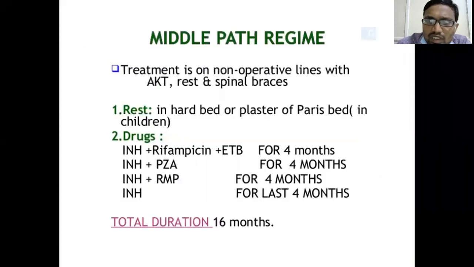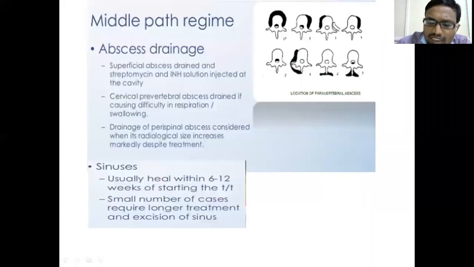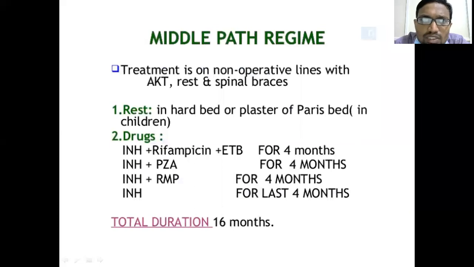Chemotherapy: initially what we give is anti-tubercular drugs, the 5 first line drugs. The second line drugs I have previously told. Isoniazid, rifampicin, ethambutol, pyrazinamide, and streptomycin. These are the 5 first line anti-tubercular drugs. There are different regimens. Middle path regimen is usually followed in spinal tuberculosis.